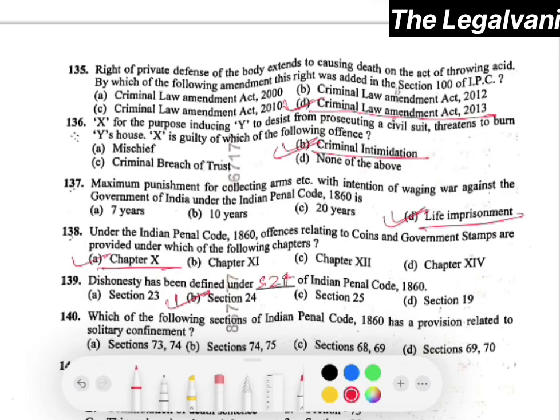Which of the following sections of IPC has a provision related to solitary confinement? The right answer would be sections 73 and 74. Right?